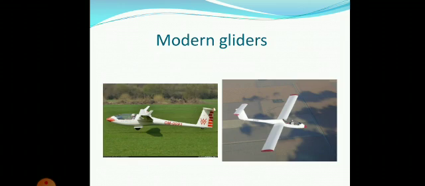Modern gliders. You can see the modern gliders in the pictures. These gliders can fly high and far. A glider is a very light plane that has no engine. Air under the wings keeps it up. When the air moves, it moves the plane.